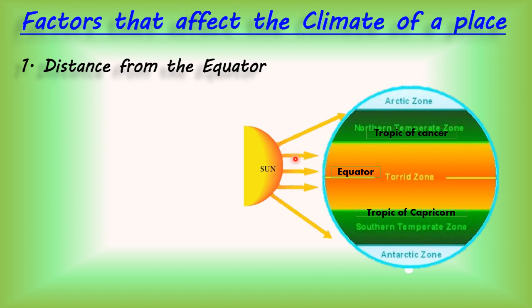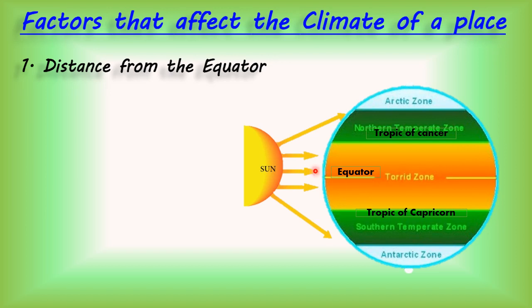These are the rays of the sun which are falling directly, or vertically, or straight on the places near the equator. What are the places near the equator? Places between the Tropic of Cancer and Tropic of Capricorn. Yes children, I am repeating again, the place between the Tropic of Cancer and Tropic of Capricorn is known as what? Torrid zone.